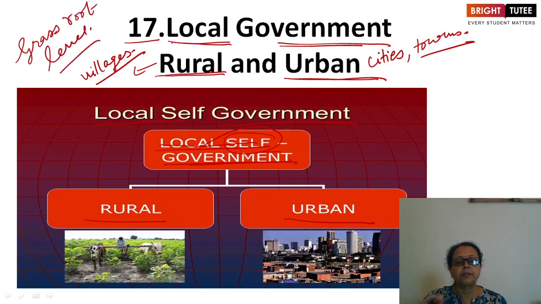Grassroots level means the lowest level. If we talk about the entire setup of the government in the country, at the topmost level we have the union government or central government.